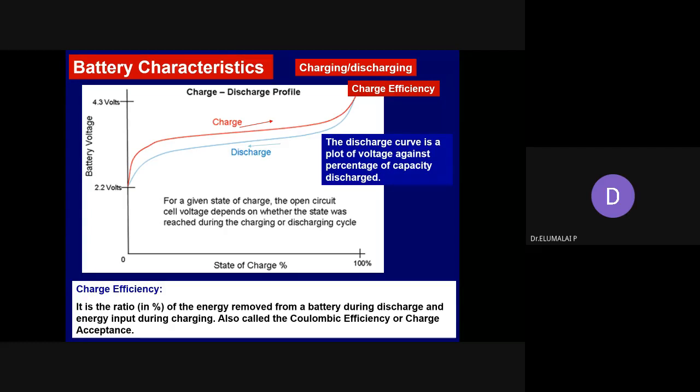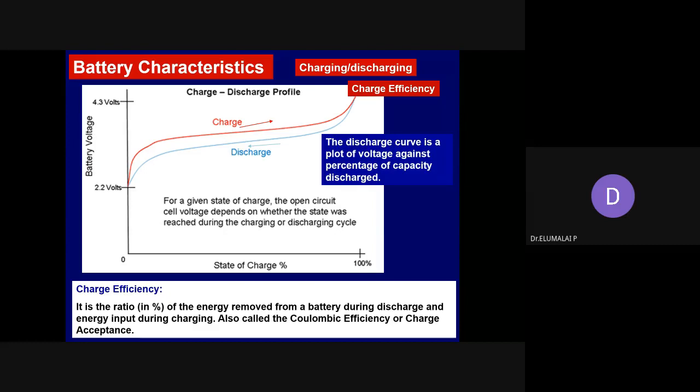This charge discharge profile belongs to which battery type? Difficult? Lithium ion battery, because the voltage window is between 2.2 to 4.3 volts during charging and discharging.